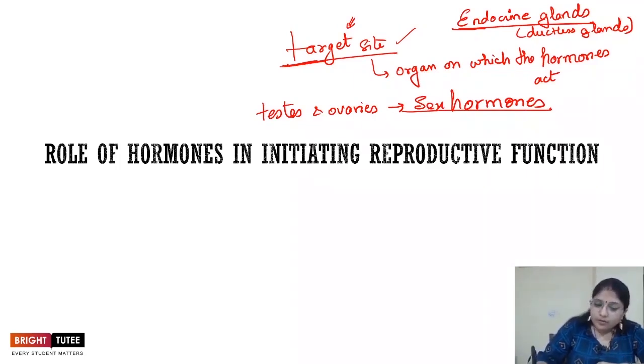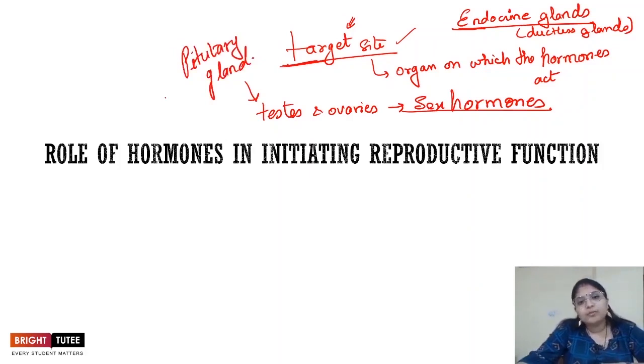Now these sex hormones, like I already told you, are further under the control of the pituitary gland, right? This is known as the master gland of the body because the secretions of the pituitary gland not only take care of the testis and ovary, but also different other glands.